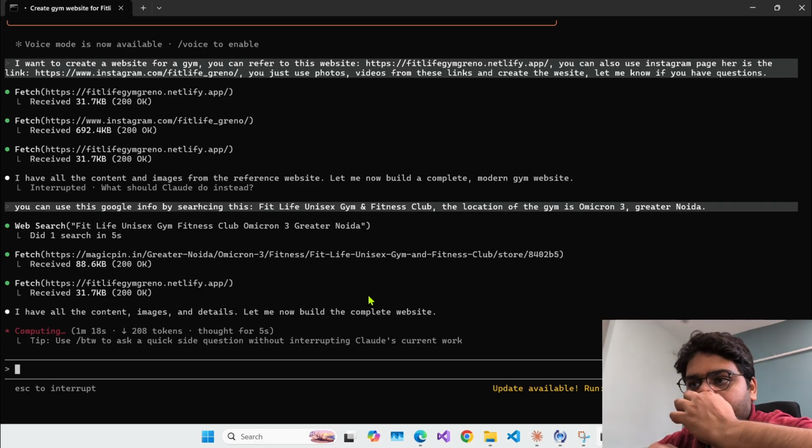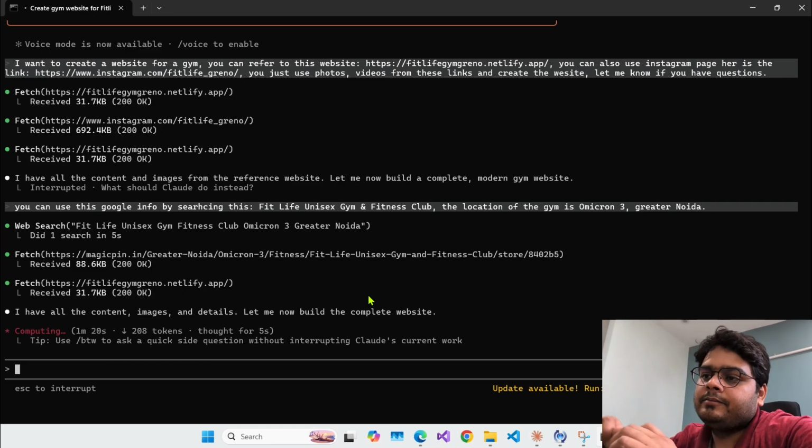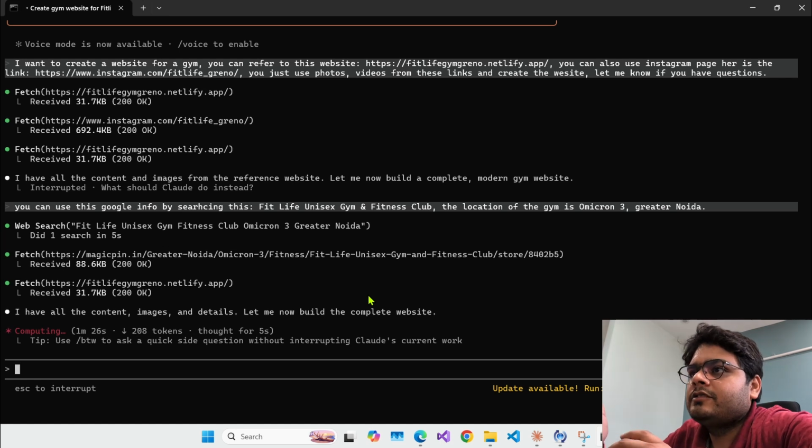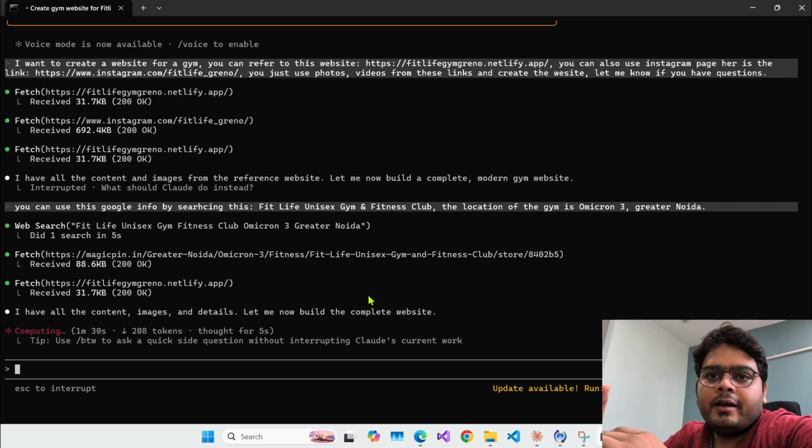Basically it is making the context, and it is thinking how to create that website, and it will just fetch, or it's already I think fetched the details from the website, right? तो अभी सारी चीज़ें कलेक्ट करके प्लान बनाएगा, उसके बाद हमारे लिए एक वेबसाइट बना के दे देगा अभी. So let's just wait for the output.